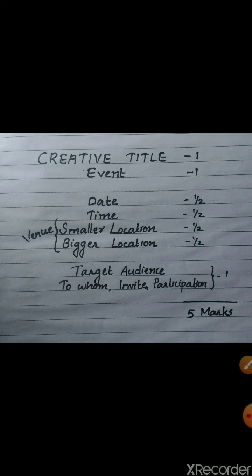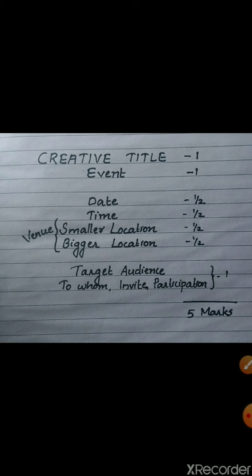The second one is the event. We must clearly mention the event of the notice. For the event also, 1 mark is provided. We will be explaining it very clearly when we practice notice writing. And the next one is the date. For the date, half a mark is given.